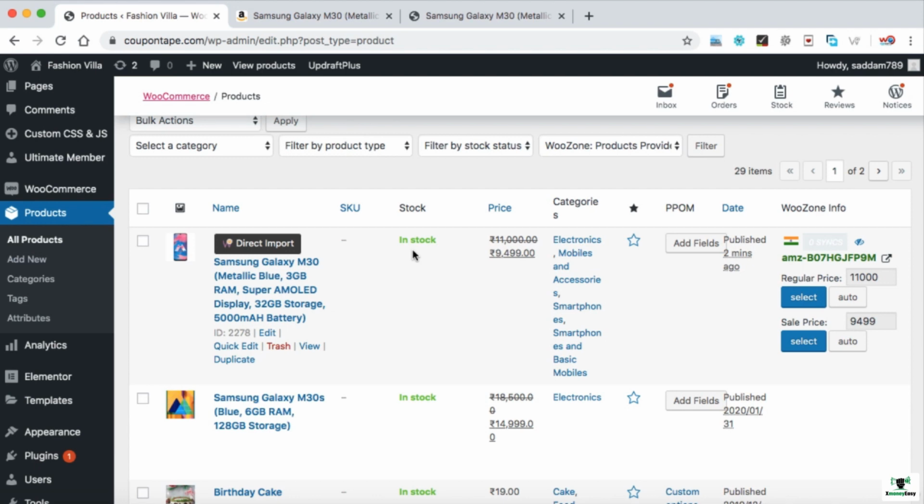So I hope it was easy for you to understand, and trust me, if you have enough time, then you can skip this plugin, or if you really want to save a lot of time and resources, then I think you should get this plugin. So most of the affiliate marketers these days who are earning millions are using this WZone plugin on their WordPress website. Thank you very much.